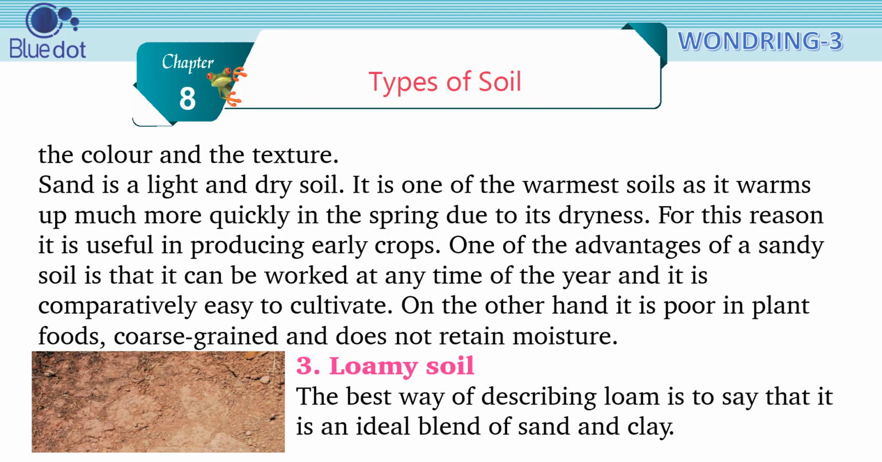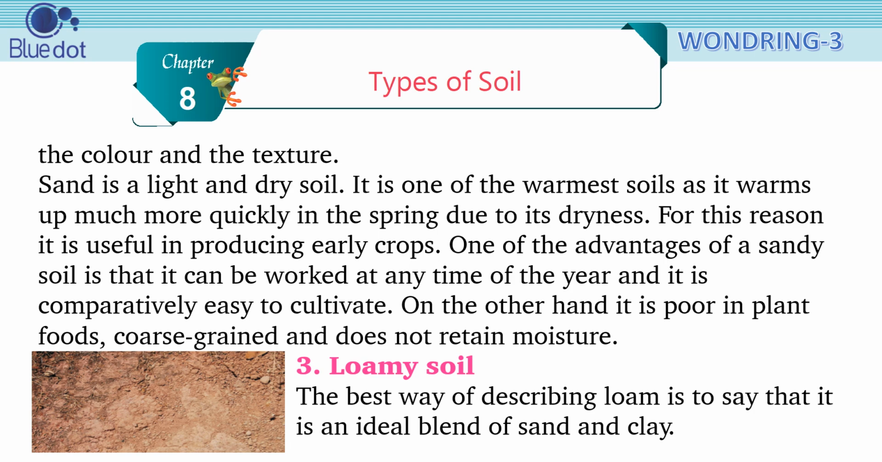Sand is a light and dry soil. It is one of the warmest soils as it warms up much more quickly in the spring due to its dryness. For this reason, it is useful in producing early crops. One of the advantages of a sandy soil is that it can be worked at any time of the year and it is comparatively easy to cultivate. On the other hand, it is poor in plant foods, coarse-grained, and does not retain moisture.